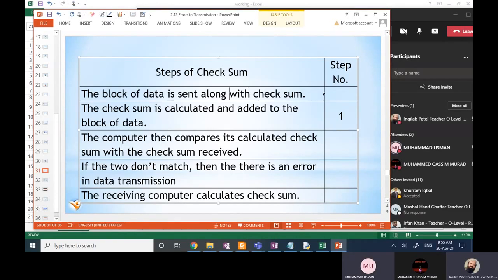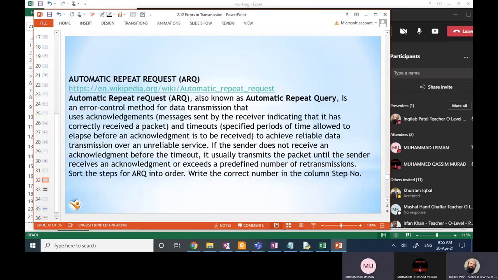The data block is sent with the checksum. Then the receiving computer calculates checksum, then compares, and the last one, if they don't match, there's an error. Right? Then we have another method. This is known as ARQ.